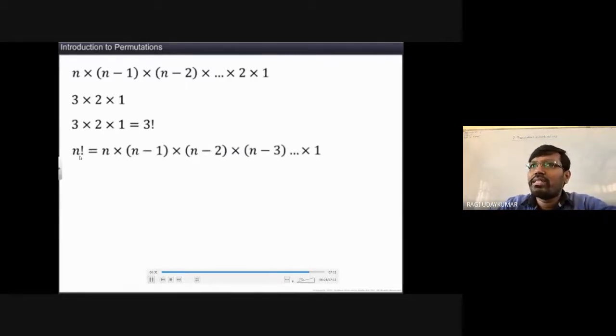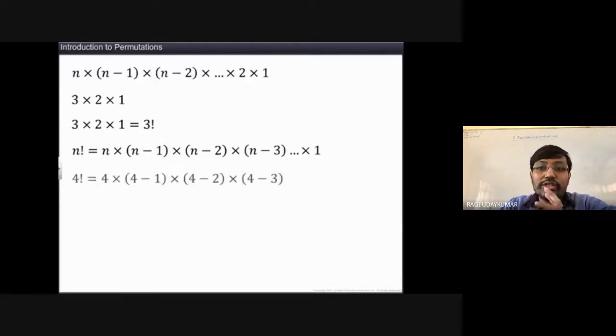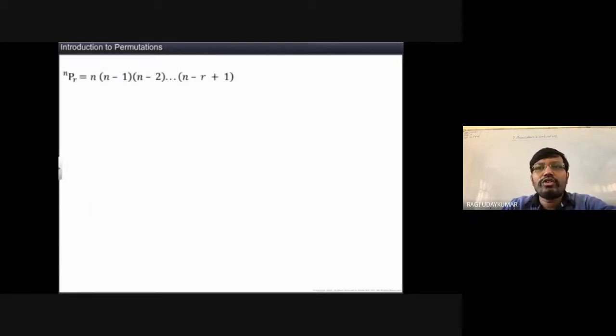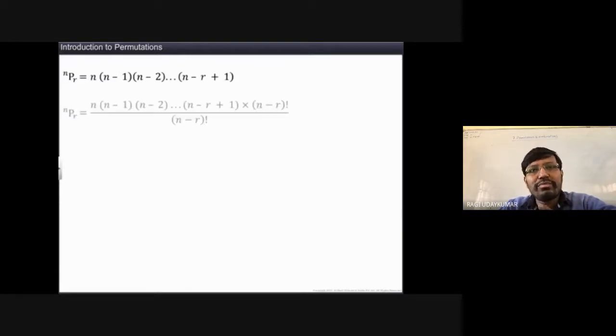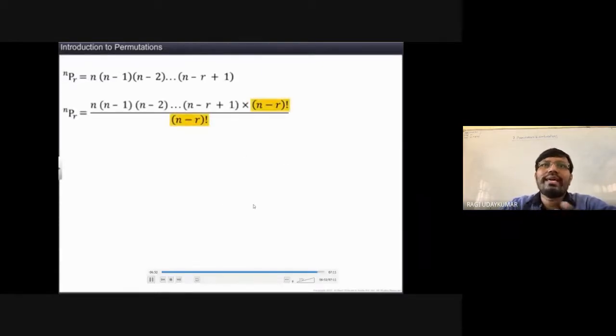And n factorial is nothing but n into n minus 1 and so on till the 1. And 0 factorial value is equal to 1, because the definition itself gives that. Normally 0 into something would be taken, but n should be a natural number. But 0 factorial is defined from the factorial definition itself. Okay, that I will explain to you later.